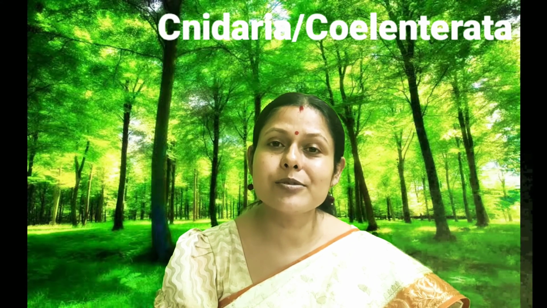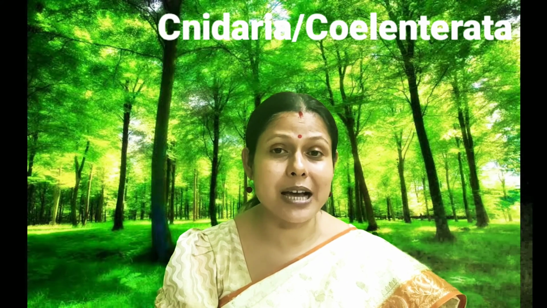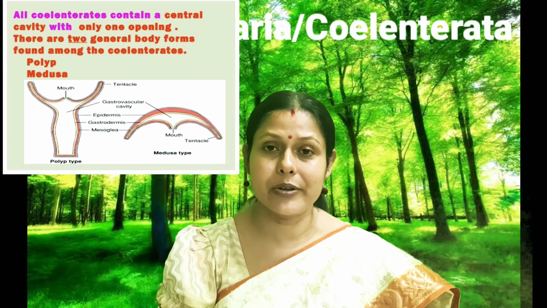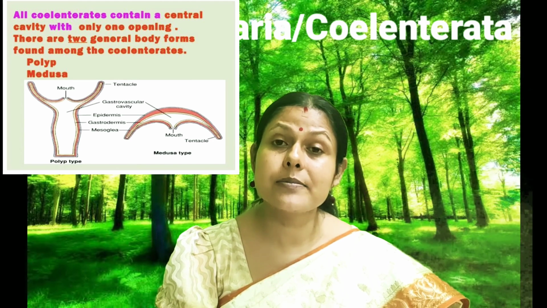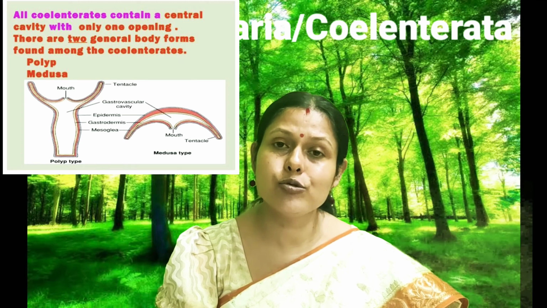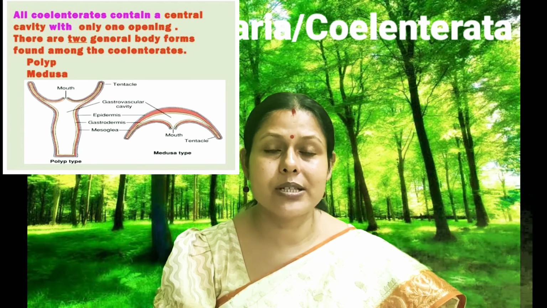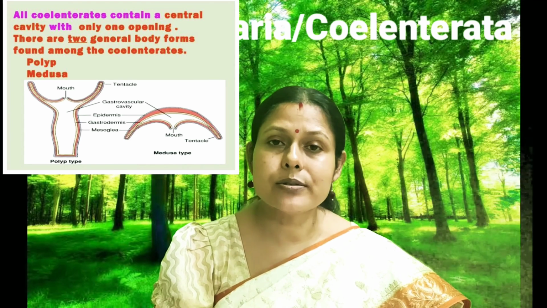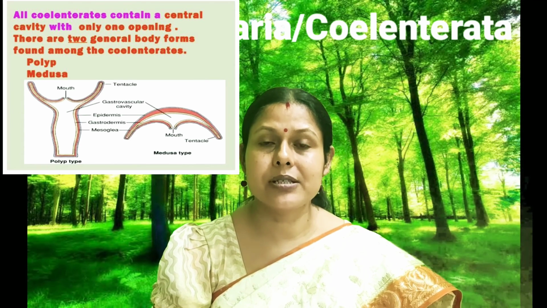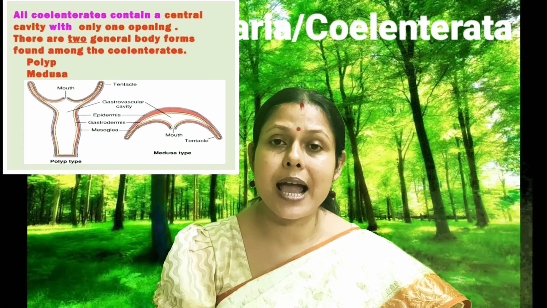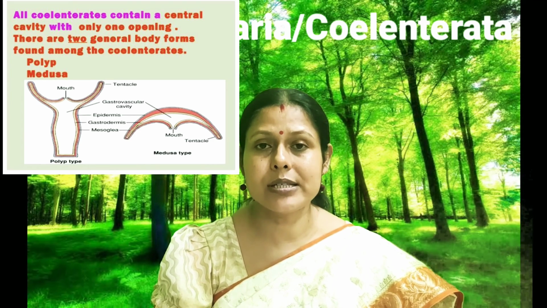Now these organisms show tissue level organization, a little bit higher compared to that of the previous one, which was your Porifera. And also these organisms are diploblastic, that means they have two germinal layers, unlike the organisms which were found in case of your Porifera. And also these organisms are not asymmetrical, these organisms are radially symmetrical. So these are the advanced characters which we can notice in the organisms belonging to that of your Cnidaria